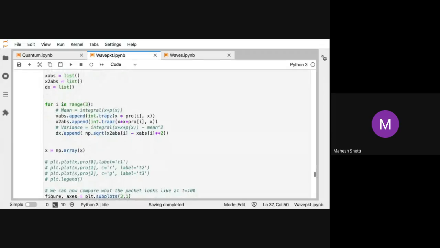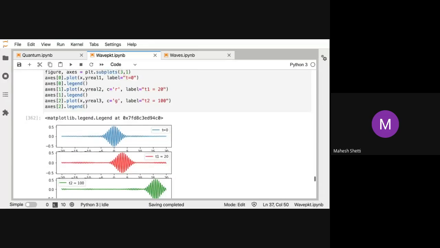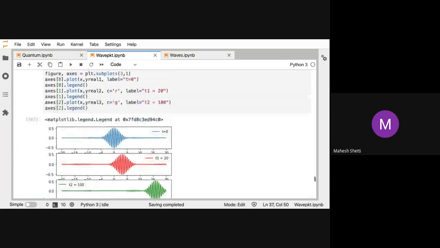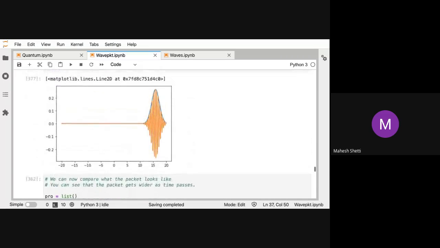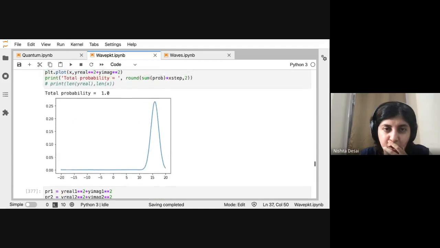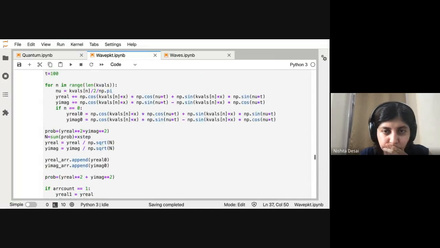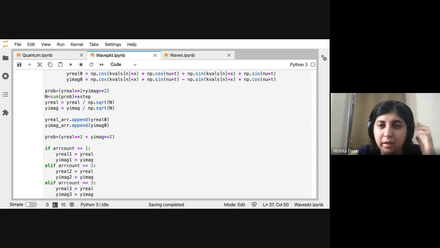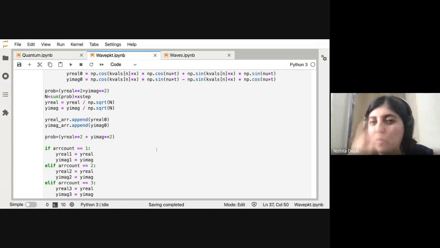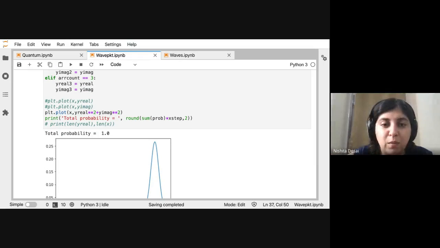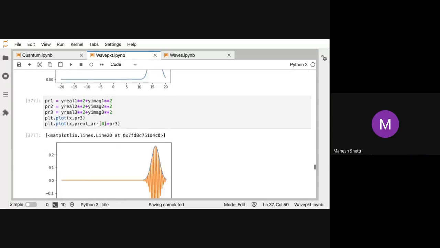Is it possible if we subtract the x shift reference and keep the packet at the center, and see whether it becomes wider? Yeah, I have to figure out how to do that. Maybe I'll do this after we finish and then I can send the notebook. I think we should at least do one Schrodinger equation before we finish. Yes, we can do more tomorrow. That's more important. Okay, good.